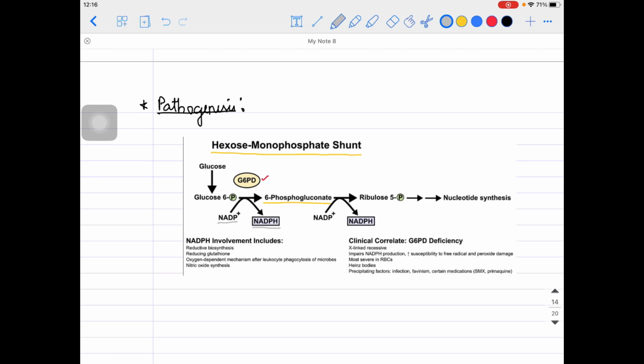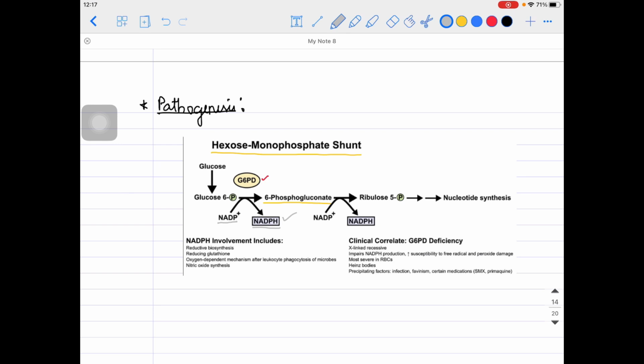Now this is very important for protection of the RBC against any kind of oxidative stress. I will tell you what the oxidative stressors are basically, but if any oxidative stressors come, then this NADPH will actually be there for the RBC as a protective mechanism.